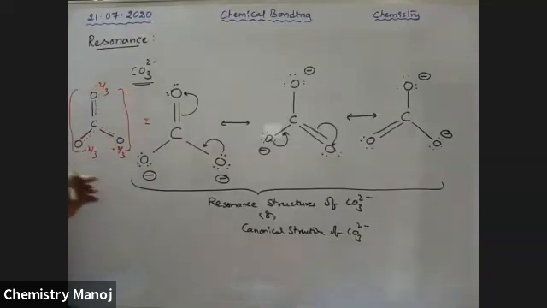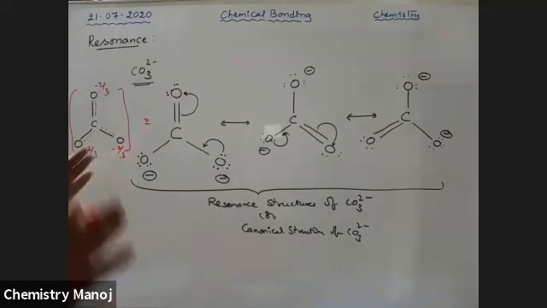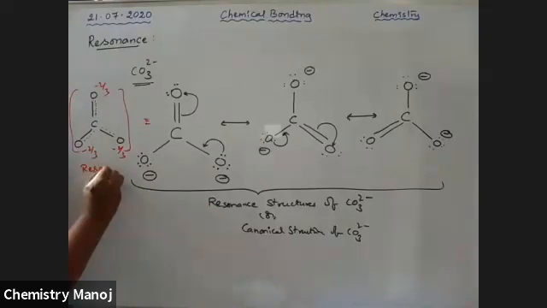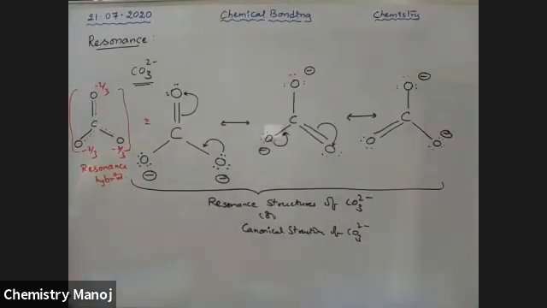That is the actual charge existing on oxygen atoms. Okay, that means the charge is redistributed. So finally, this is the final resonance structure of CO3 2 minus. It is called as a resonance hybrid.